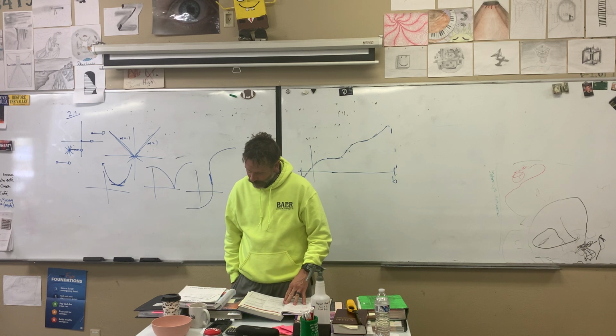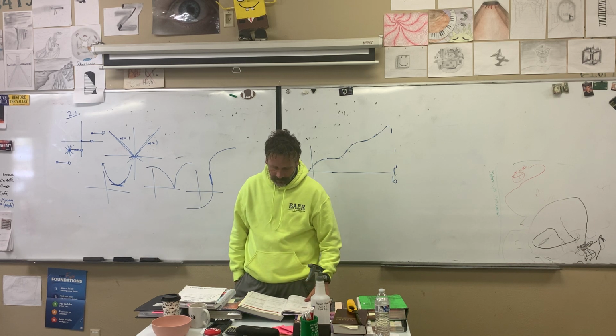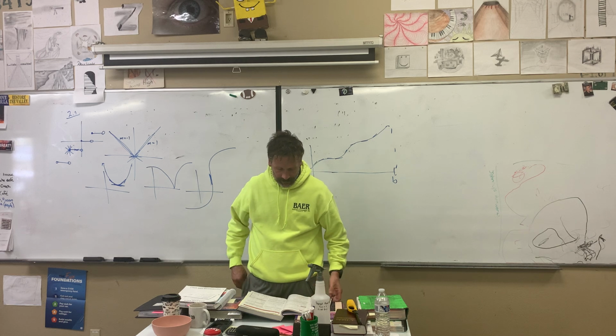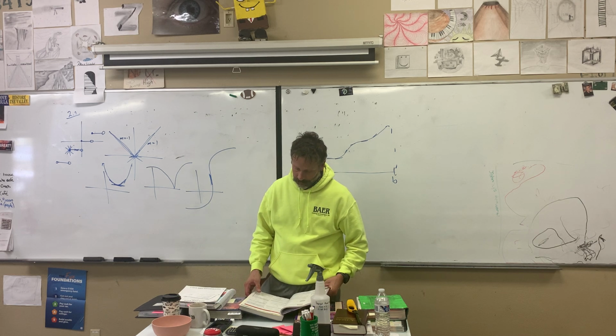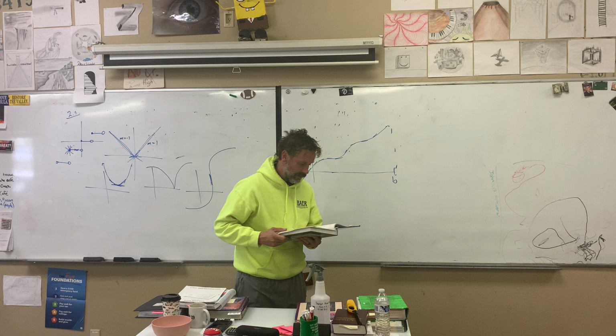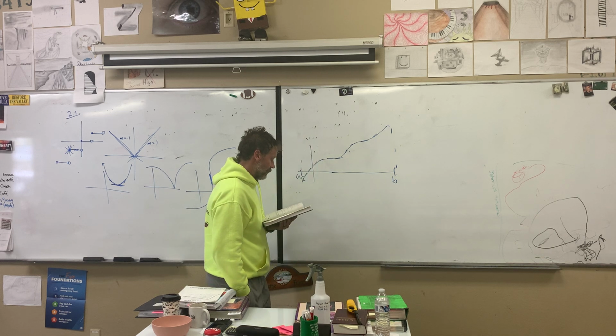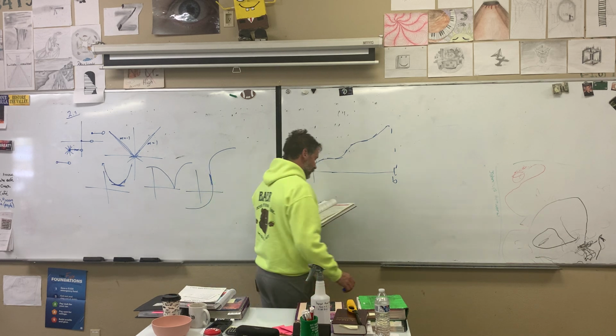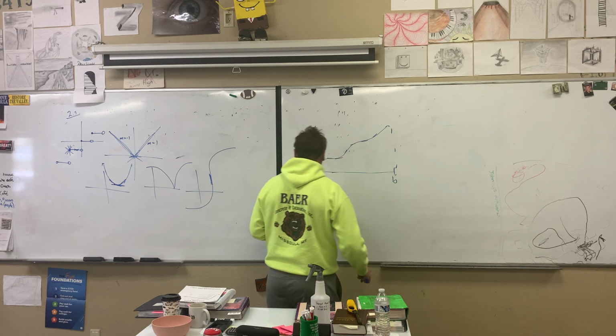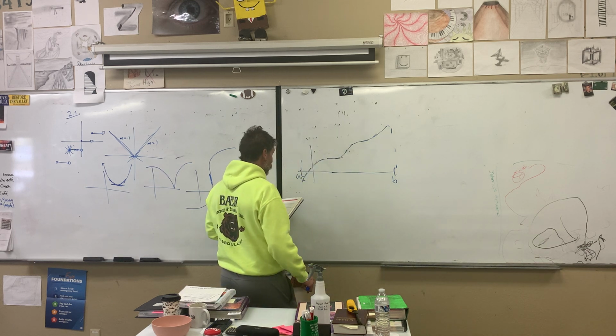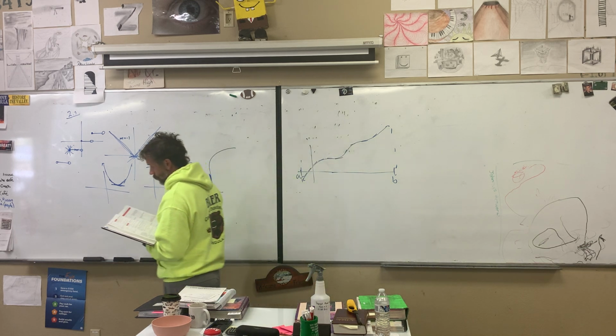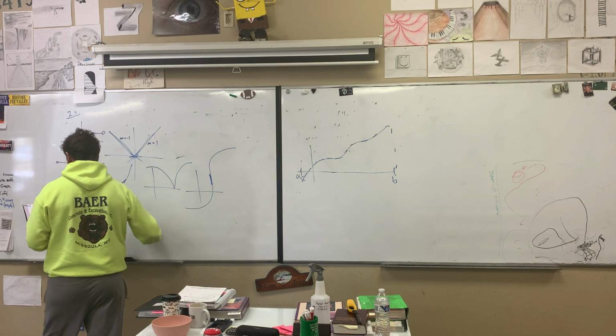We can look at numbers 1, 2, 5 through 43 odd. Let's take a look at number 1 together, page 103. It says, estimate the slope of the graph at the points x1, y1, and x2, y2. So all they want you to do is just give an estimate of what that slope is.